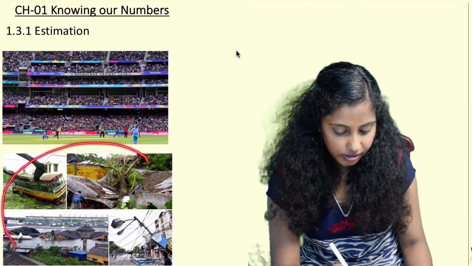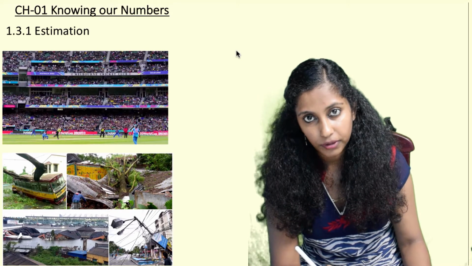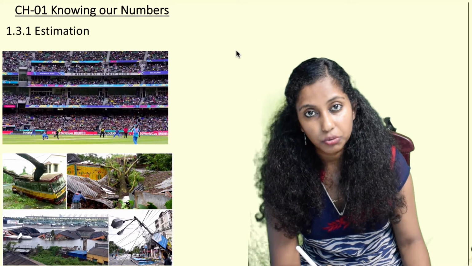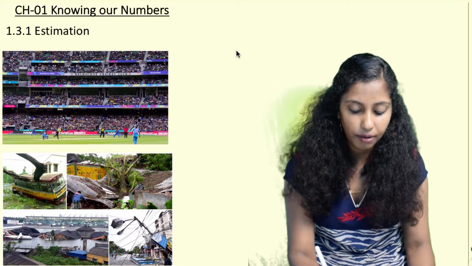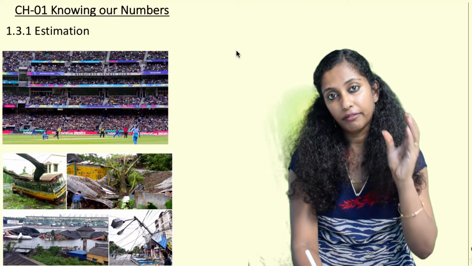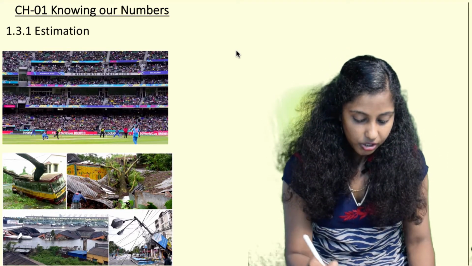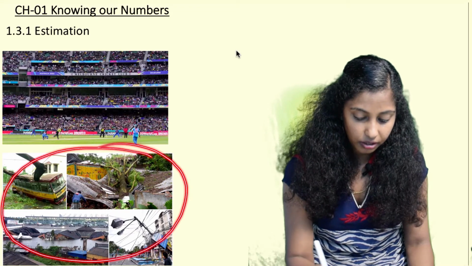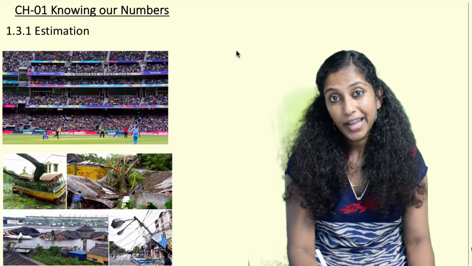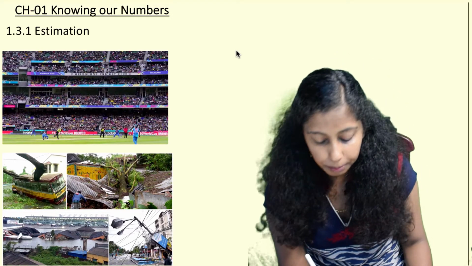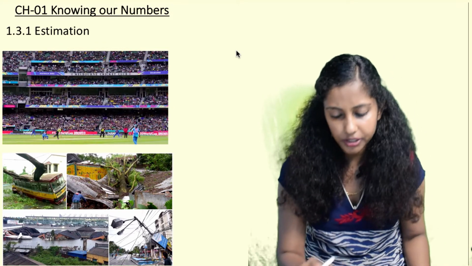Then in this image we see the destruction caused by Amphan cyclone. If I say nearly 2,000 people were killed and around 50,000 people were injured due to Amphan cyclone, when I say the word nearly, this again tells about estimation. Here the government needs a little better estimation so that it can provide help to the affected people. And even if the estimation is a little bit inaccurate, that is okay.